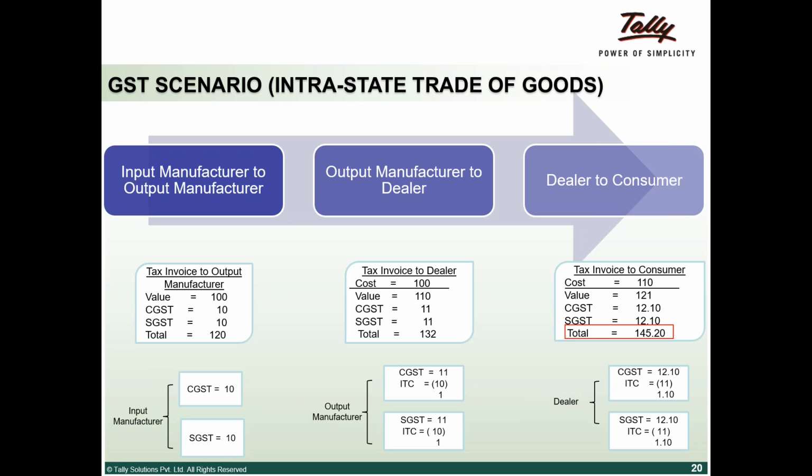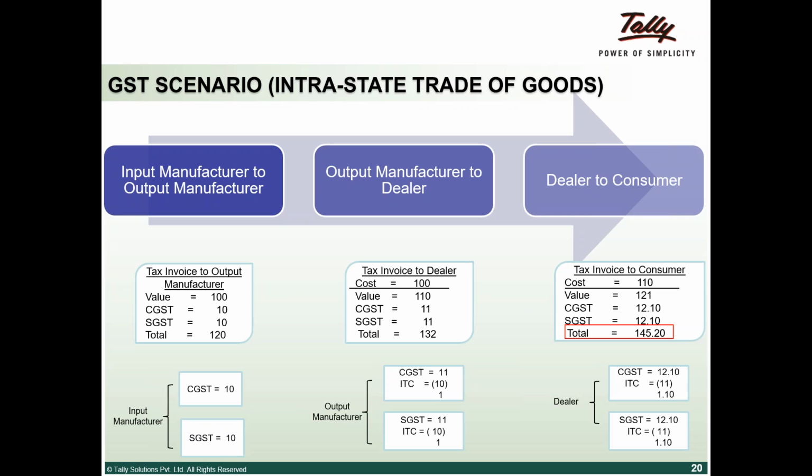What will it be if I buy a bottle of water now against if I buy a bottle of water down the line? It could be different in different states, but we wanted to show how the entire concept works rather than go into specifics. Okay, the tax invoice to dealer, again, the cost is 100 and he does a value addition of 10%, that is 110. Then the CGST of 10% and SGST of 10%. It's a simple calculation, the total comes to 132.